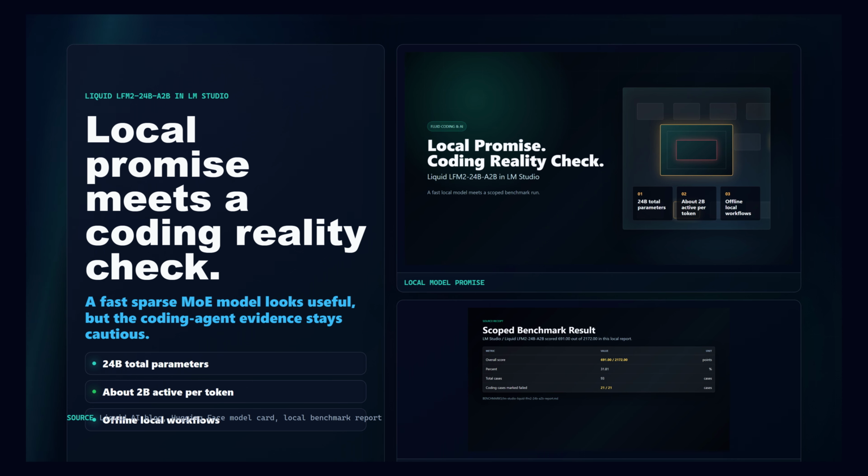Liquid's LFM2 24B A2B looks like the local model people want: 24 billion total parameters, only around 2 billion active per token, LM Studio support, and offline workflows. But in our LM Studio benchmark run, it did not behave like a reliable general coding assistant. So the real question is sharper. Is this a coding model, a local tool router, or something in between?